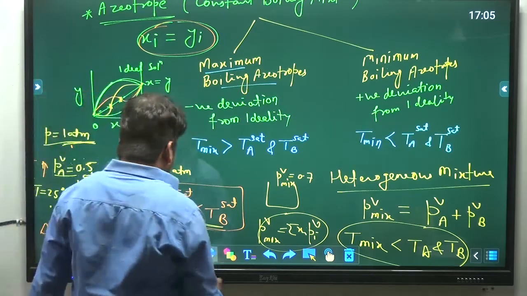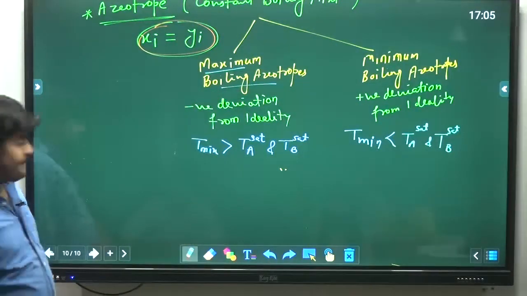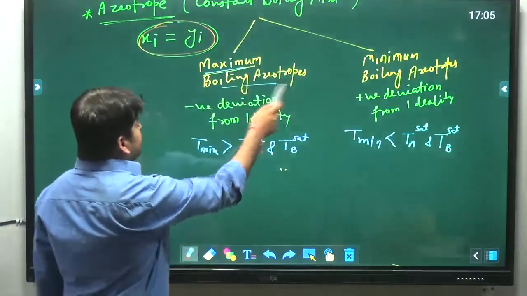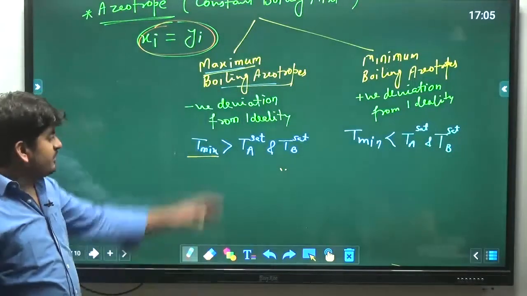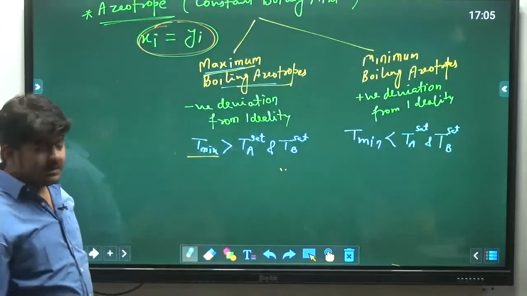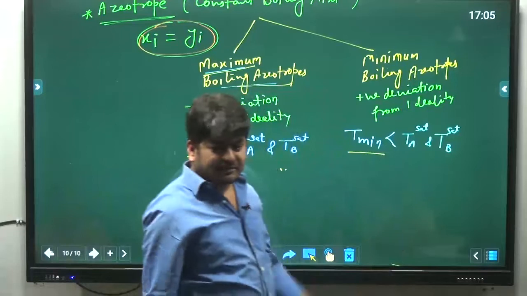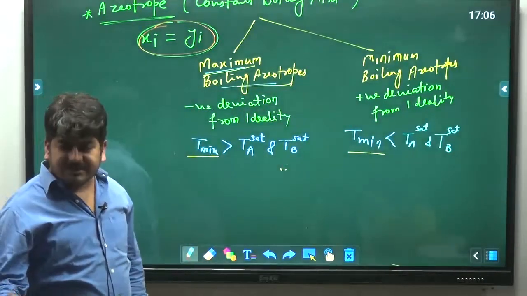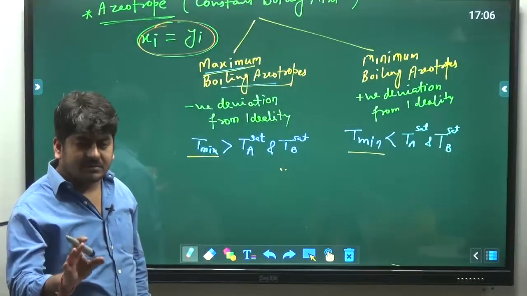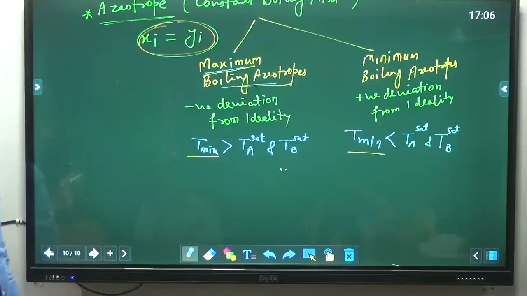Now, what is the meaning of this statement? Maximum boiling azeotropes are those where the boiling point temperature of the mixture will be more than that of component A and B. And minimum boiling azeotropes are those where the boiling point temperature of the mixture will be less than that of A and B. I hope it is clear why I am using the term boiling point, because here the composition will be the same in liquid and vapors, and it will boil only at one temperature.